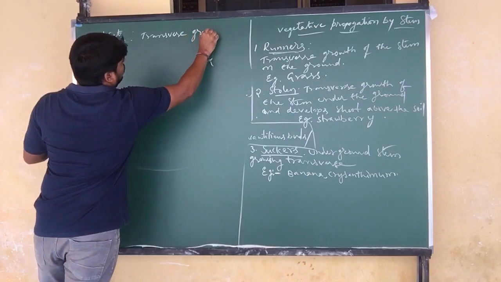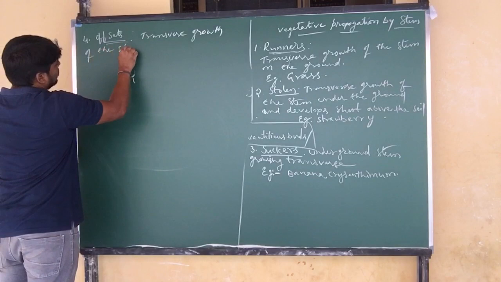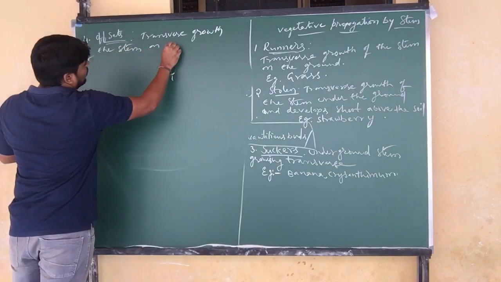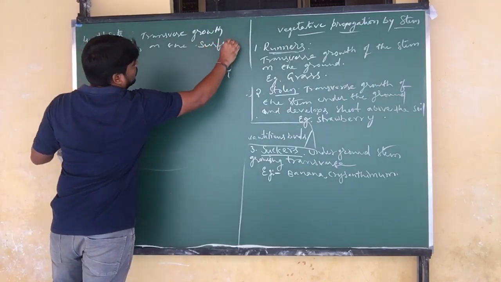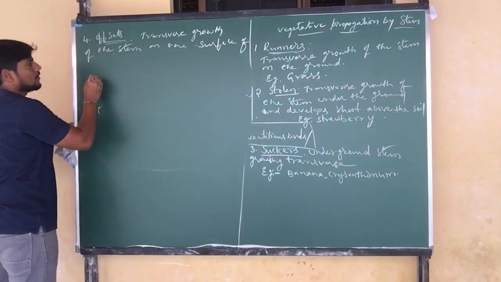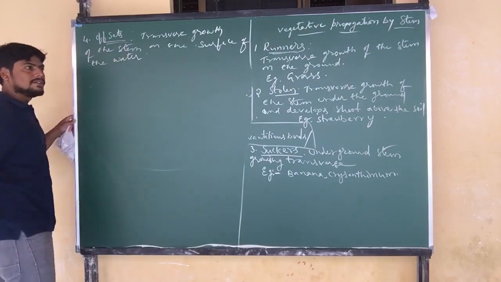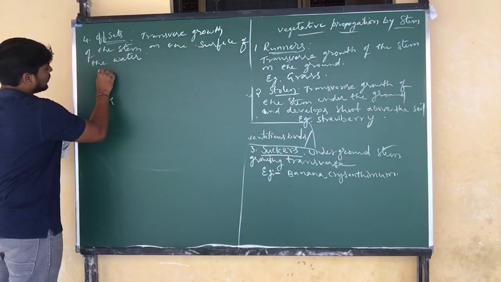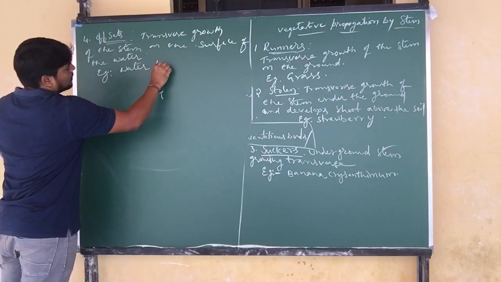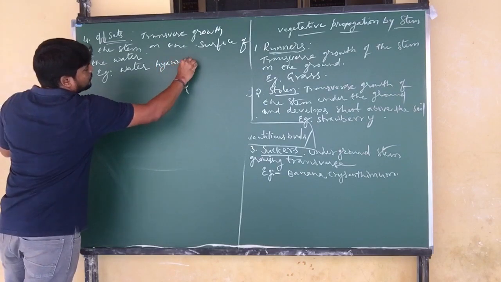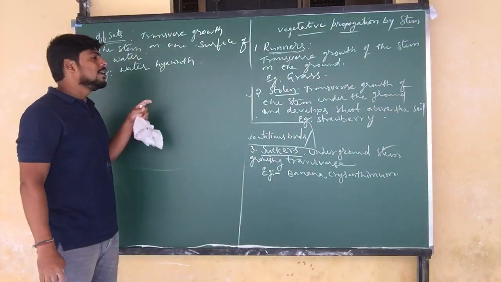The transverse growth of the stem on the surface of the water, they are offsets. Example, you can take water hyacinth, which is called Bengal terror. So why is it called Bengal terror?